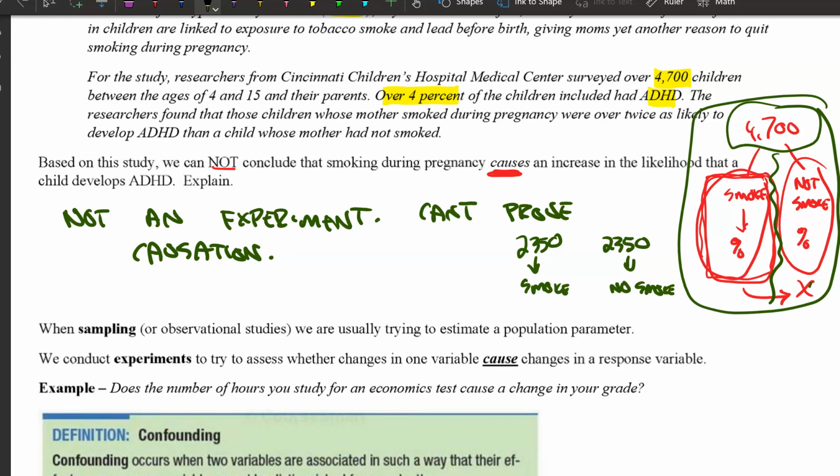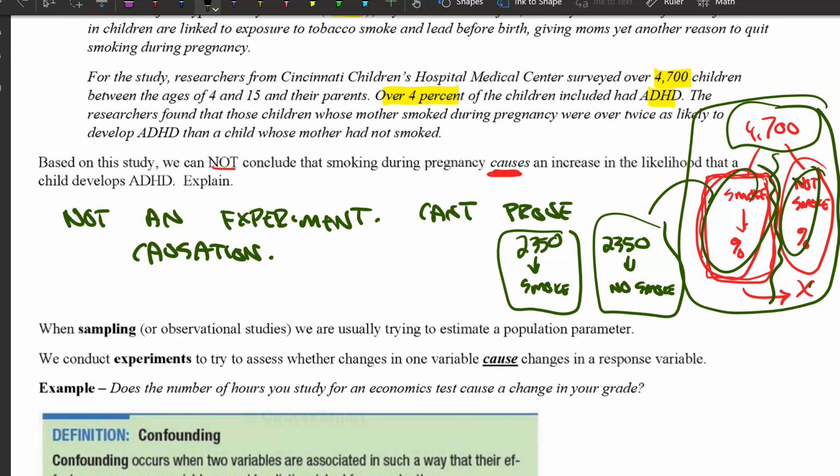That means it doesn't matter what their previous smoking habits were. These people have to smoke. These people cannot smoke. Okay, so now some of these women are going to be in this group, some of these women are going to be in this group. Now, if you see a difference in the responses, you can attribute it to the smoking or the not smoking.